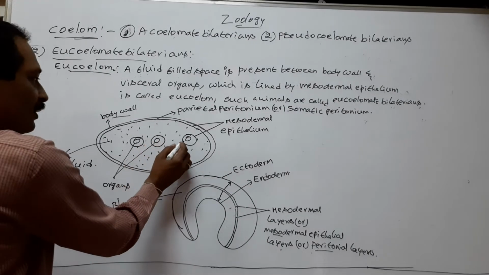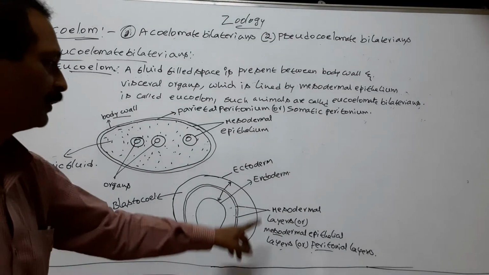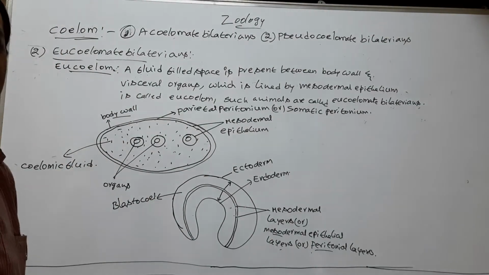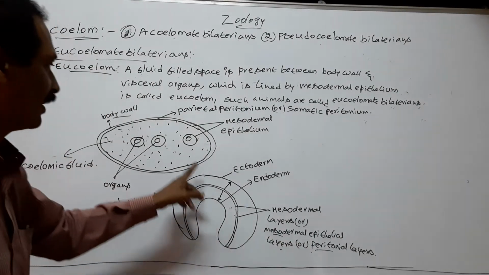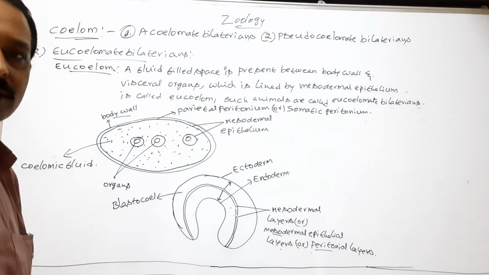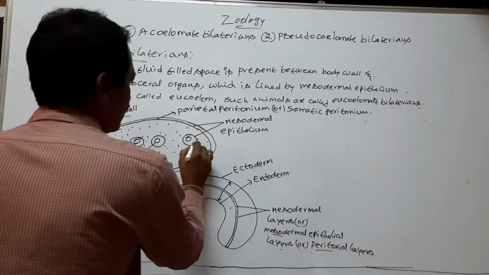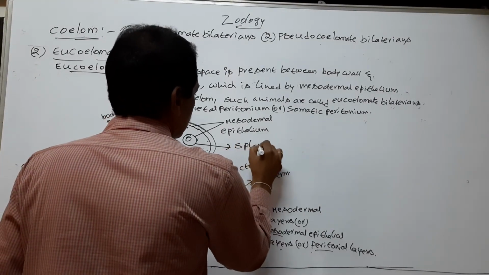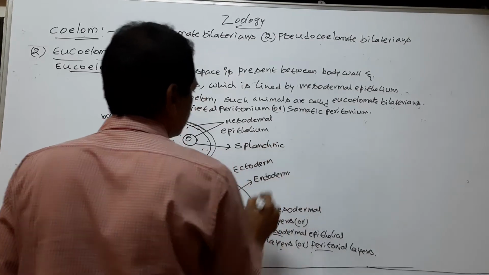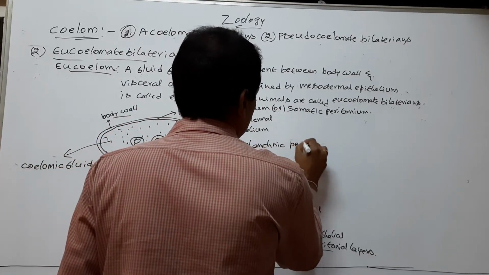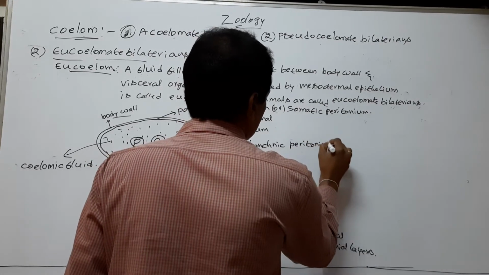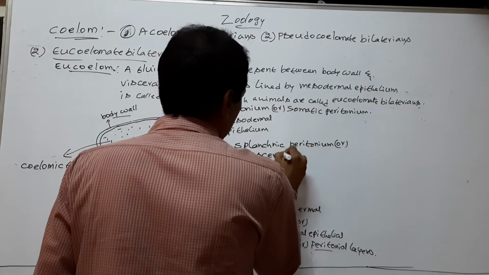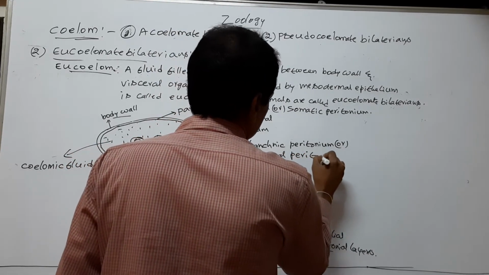Next, the inner peritoneal layer or mesodermal layer is arranged around the visceral organs. The peritoneal layer, which surrounds the visceral organs, is called splanchnic peritoneum or visceral peritoneum.